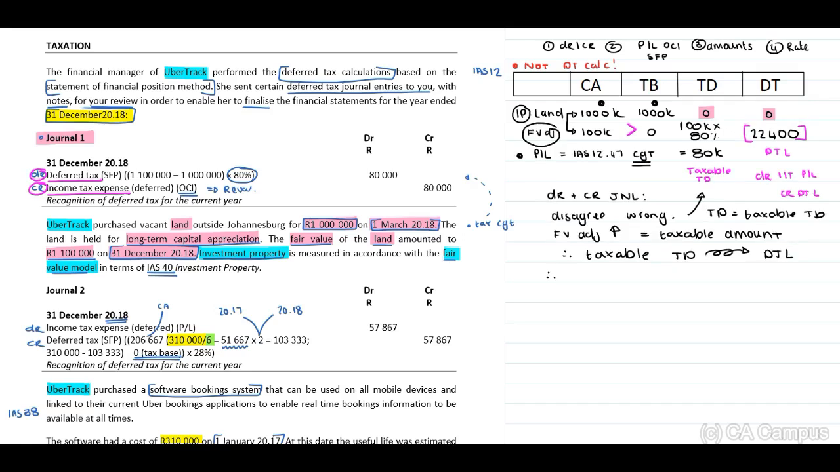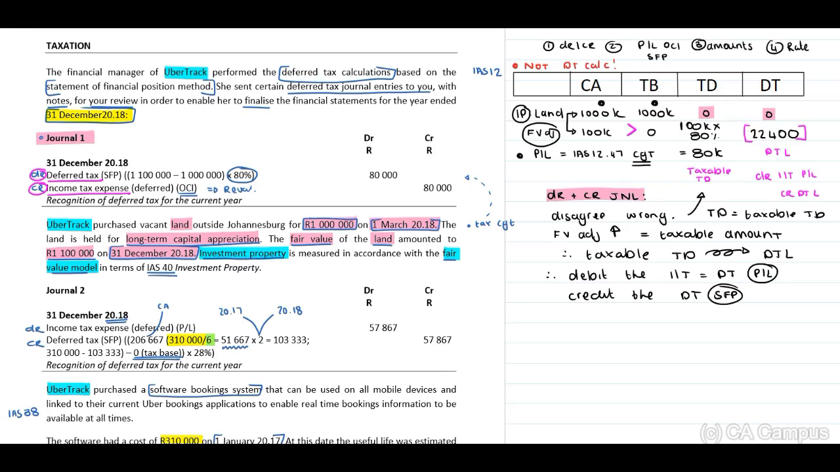Therefore, we will have to debit, now this you need to write out, debit the income tax in terms of the deferred tax in our profit or loss. And we need to credit the deferred tax in our statement of financial position. Right. Therefore, first issue identified. Next issue. Look at the journal entry, guys.